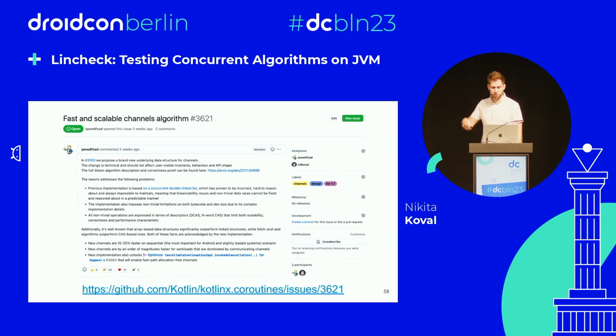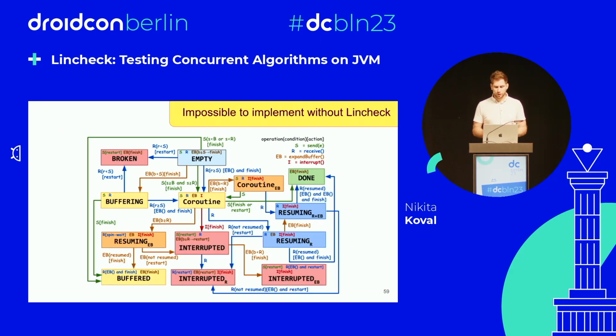And I told you that we used it to build the channels. What I wanted to show is that Lincheck works not only for small algorithms. No. It works for algorithms like this. It's a state diagram for a part of the algorithm of the new channels in kotlinx.coroutines. And before we implemented the model checking mode in Lincheck, we had a bug in this diagram.